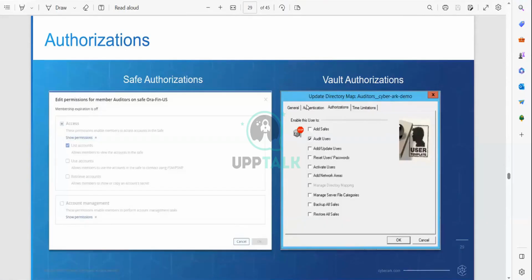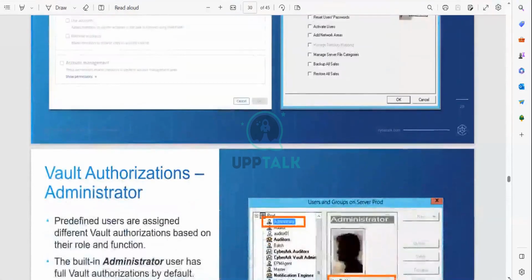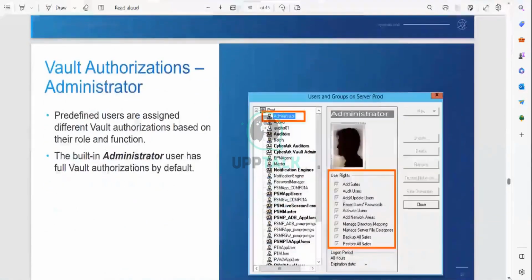For all the authorization, I think I might have already explained. You can see these. What are the permissions you require? You can click on the tick mark and give the permissions to them. That is the difference between safe authorization and vault authorization. Do you have any questions on this authorization between the safe and vault? The next one is Vault Authorization Administrator.